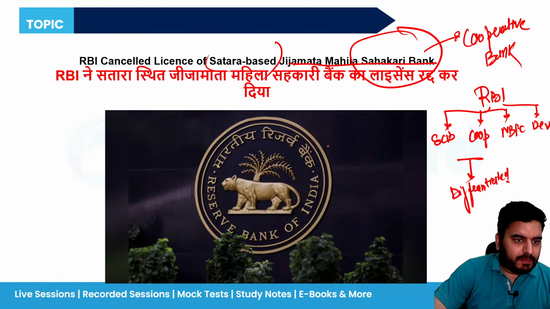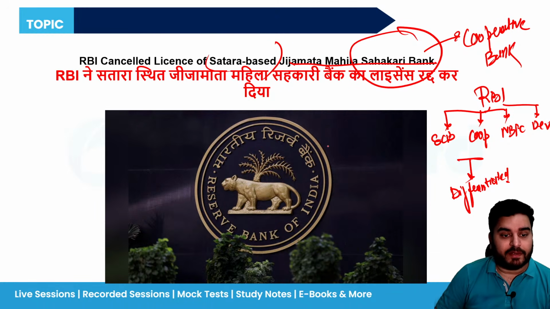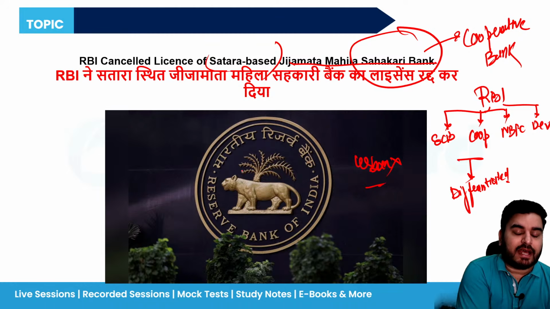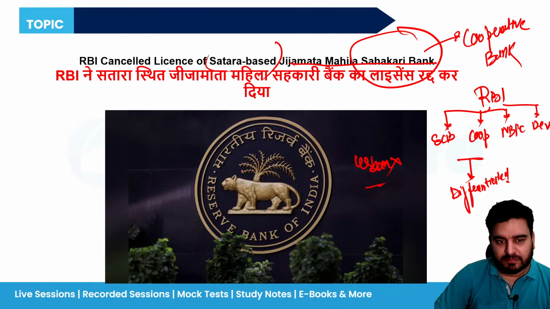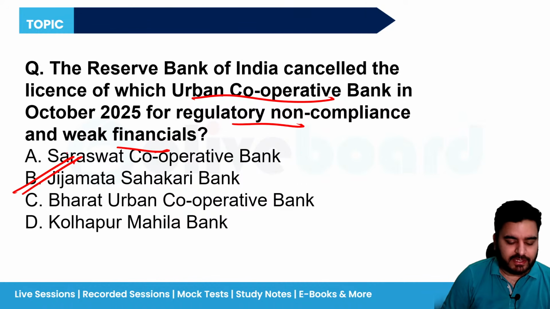So the Jijamati Sahakari Bank is one of the urban cooperative banks. And guys, right now in India, the condition of cooperative banks, especially urban cooperative banks, is very, very poor. Rural cooperatives, you can just leave them. They don't have money. They are in a very poor stage. That's why RBI is saying close up, wind up everything. So RBI has recently cancelled the license of this urban cooperative bank for regulatory non-compliance and weak financials.